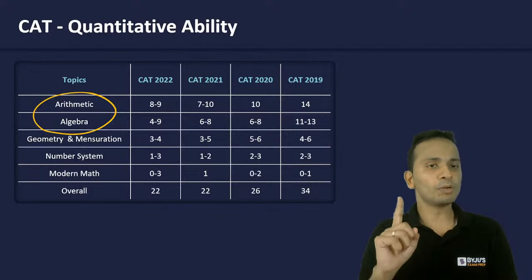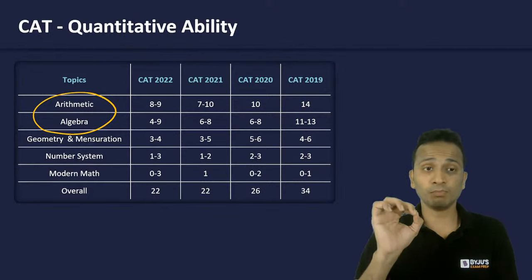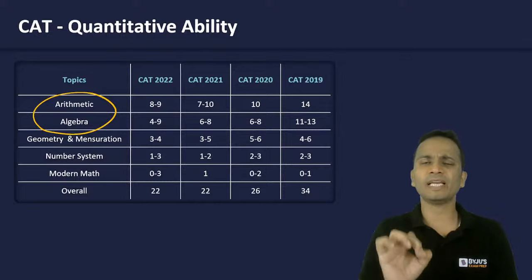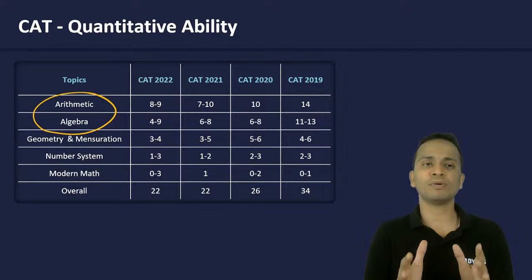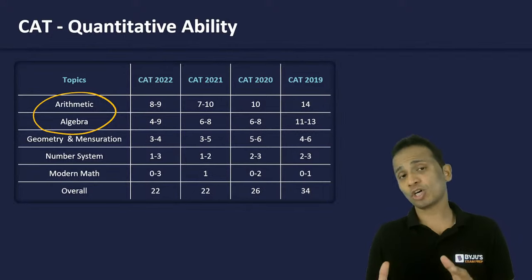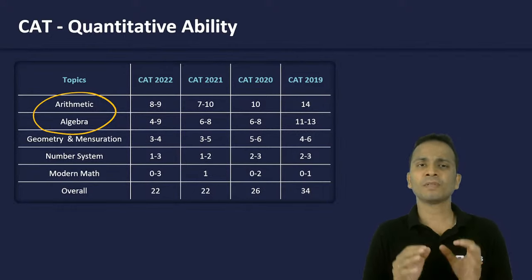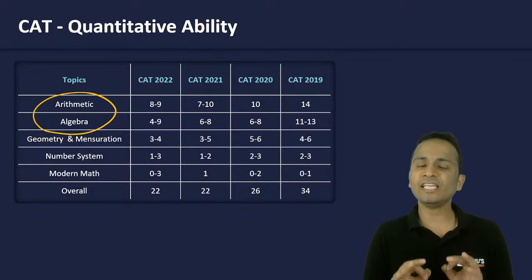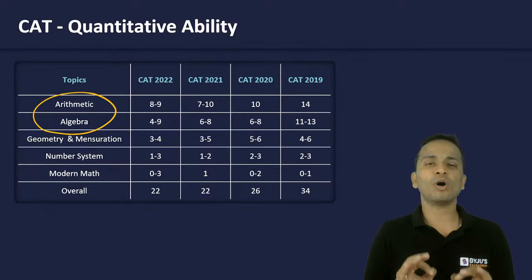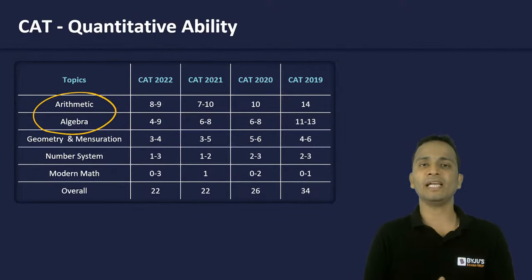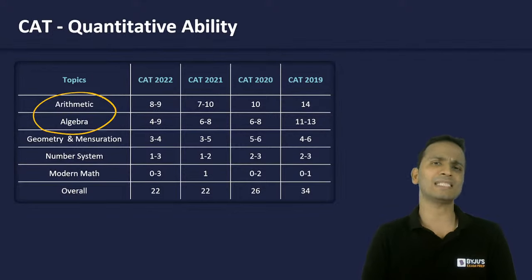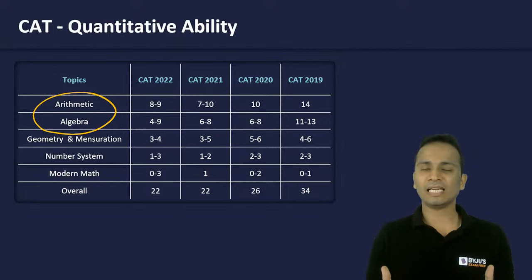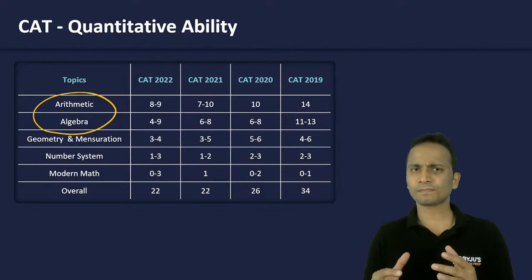Chaliye. So the two most important topics, be it any examination, will be arithmetic and algebra. The majority of questions have appeared from these two areas. If I talk about the previous year of the CAT examination, as many as 17 questions came in one of the slots from arithmetic and algebra out of the total 22 questions asked in the QA section. So you can understand the importance of these two areas.